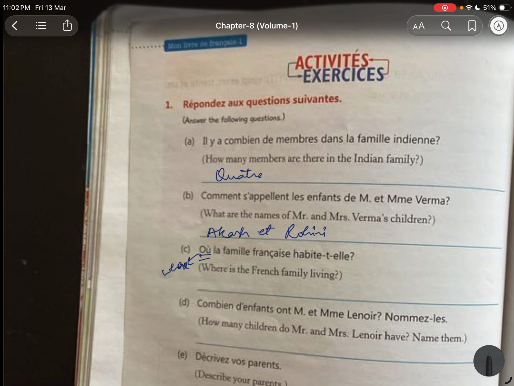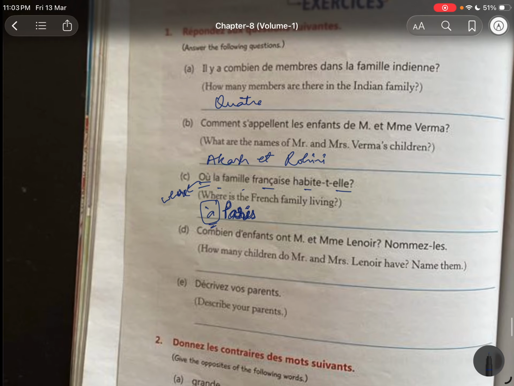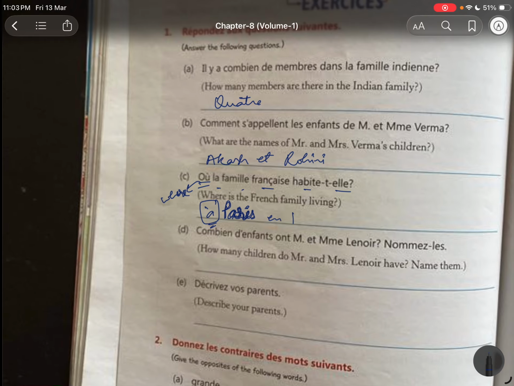Where is the French family living? Abitel, where is the French family living? Apari. The cities we always use Ana. Apari. You may also add Apari enfants, but this one is good.